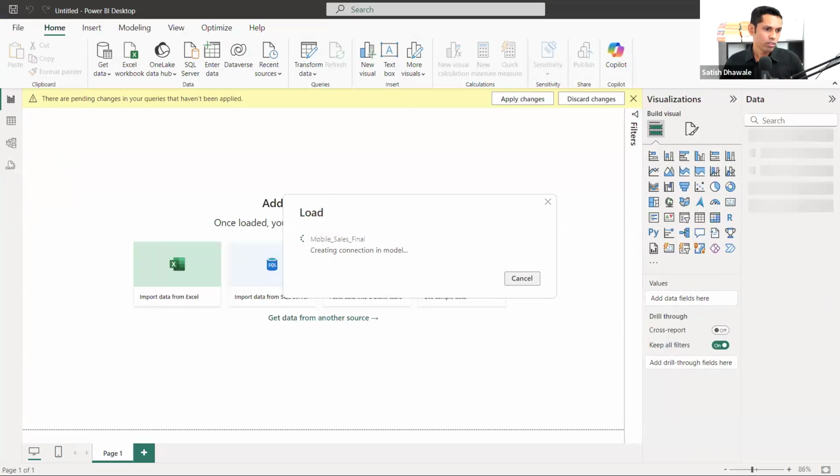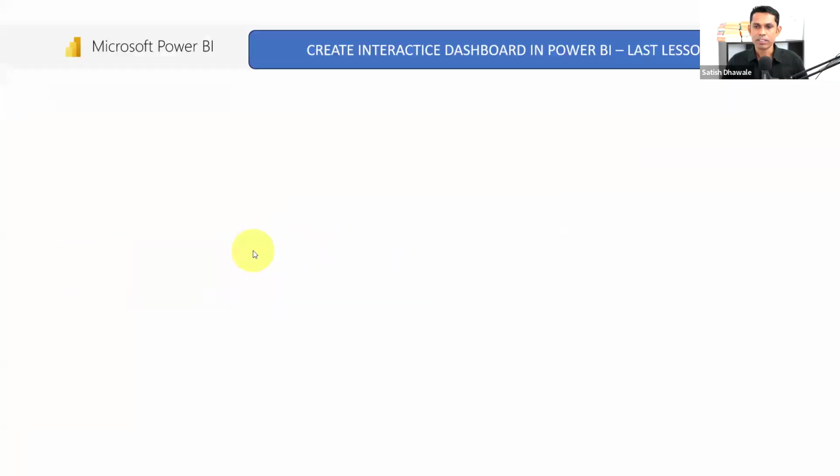As I showed you at the start of this particular session, we are going to create the dashboard like this. Let me show you again. Here it is, you can see. We are going to see the dashboard like this. Data is still loading. Wait a minute.